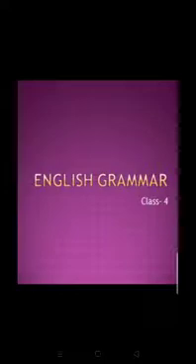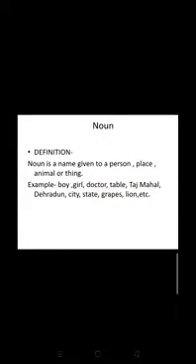As we have started off with the chapter Noun and its Kinds, in which we have learnt about nouns and their identification in sentences. Let's have a quick recap about the previous part so that today we can move further with kinds of noun. Noun is a name given to a person, place, animal or thing. For example, boy, girl, doctor, table, Taj Mahal, Dehradun, city, state, grapes, lion, etc.